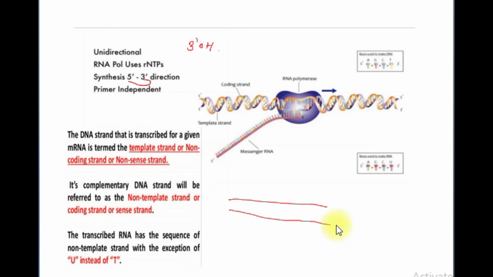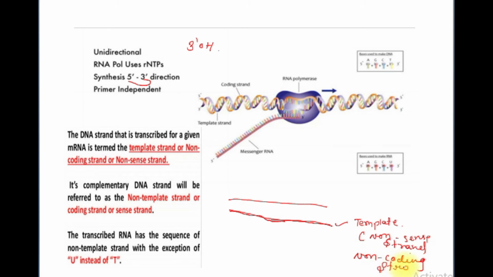Suppose this strand will act as a template. So by using this DNA strand, RNA will be produced. It will copy, or the complementary base pair will be produced by using this template, and this template is known as the non-coding strand.